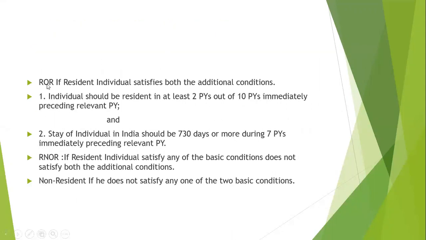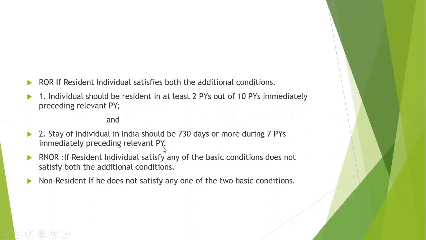Now, to become a resident and ordinary resident, apart from the basic conditions, we need to satisfy both the additional conditions also. What are the additional conditions? He should be a resident for at least 2 years out of the 10 preceding previous years. If he satisfies any of the basic conditions, then he will become a resident. Like that, he needs to satisfy it for 2 previous years out of 10 preceding previous years. And his stay in India should be 730 days or more during the 7 preceding previous years.